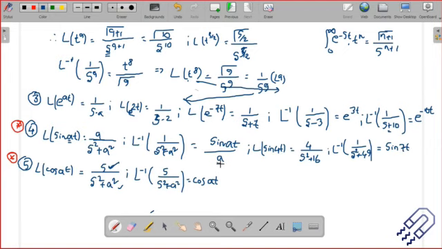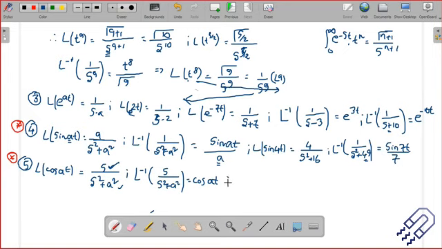But the trick is there is an a at the bottom. Here my a is 7. We cannot just write down sine of 7t. It should be sine of 7t divided by 7. So in an exam, if I'm asking an objective question and you straight away write down sine of 7t, you'll get a 0 because the division by 7 is there. So please don't miss that out.